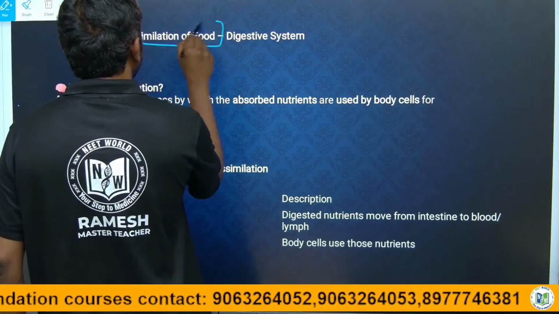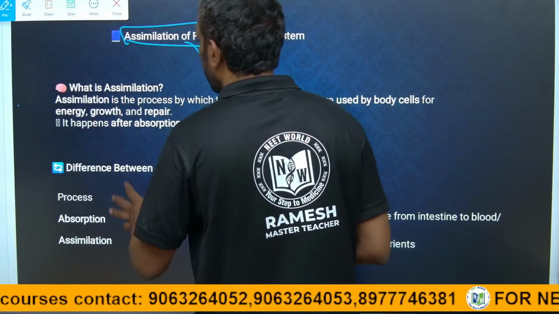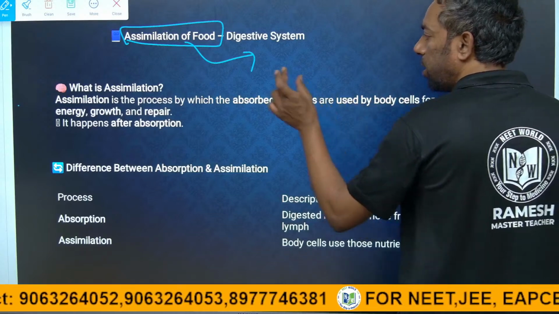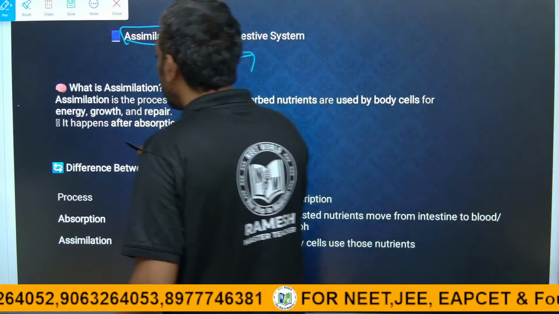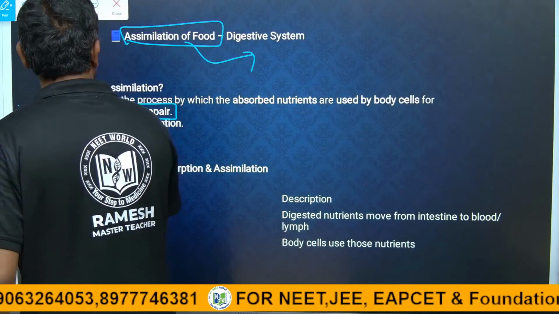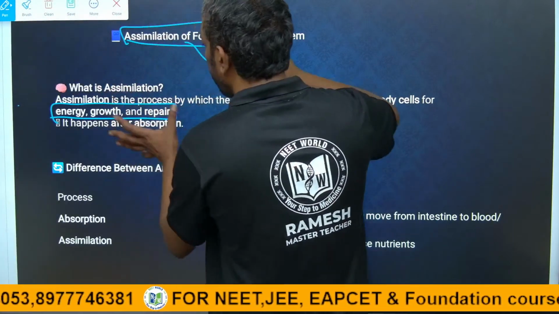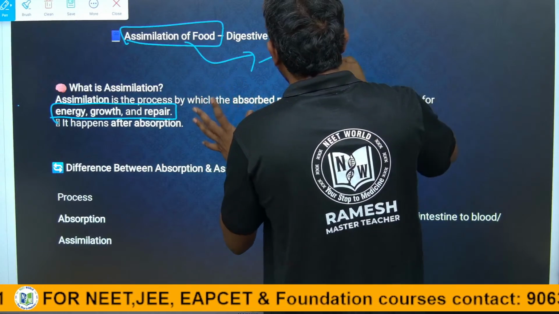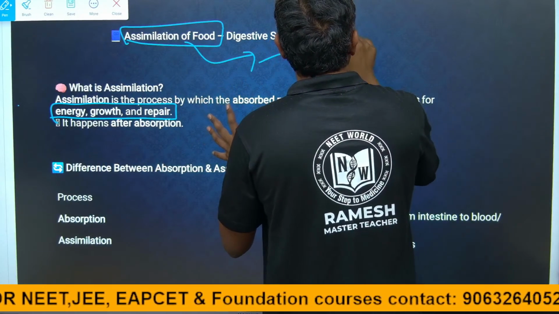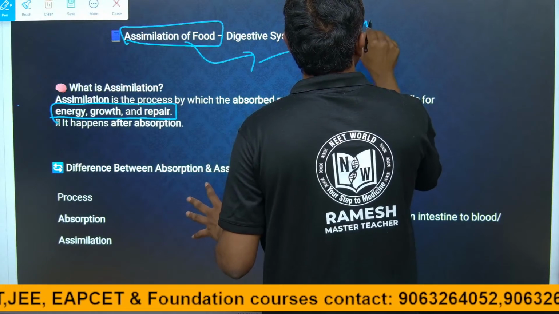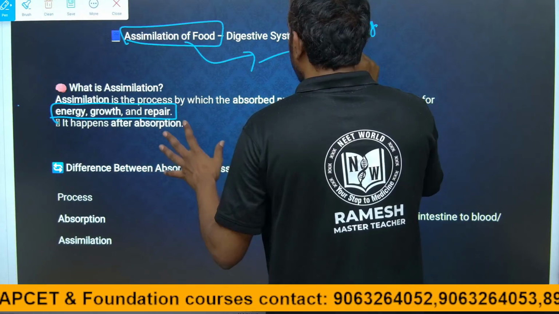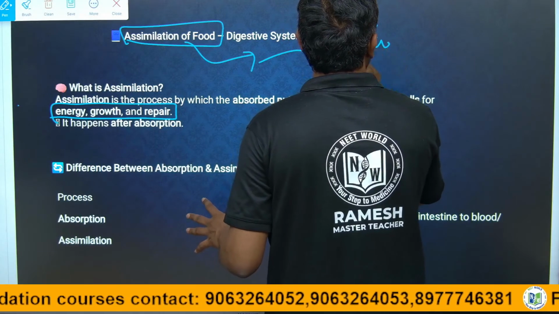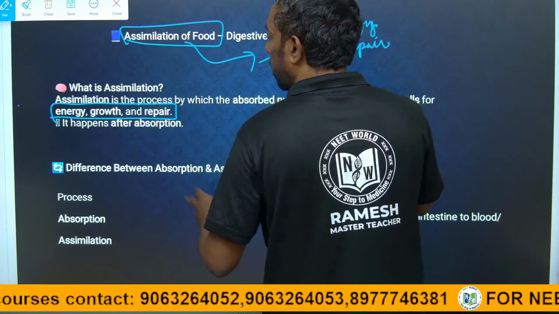Assimilation of food. What is assimilation? Assimilation is the process in which absorbed nutrients are used by the blood cells for energy, growth and repair. The nutrients absorbed in the blood are converted into energy, repair and growth.